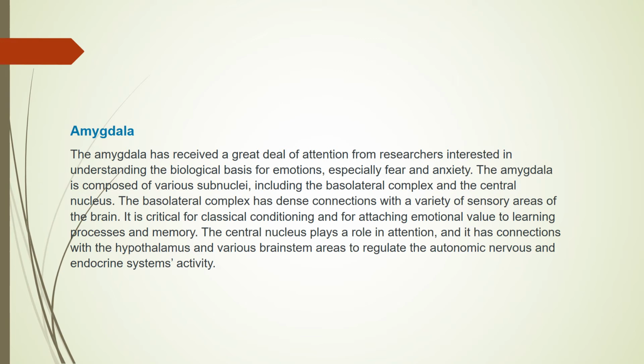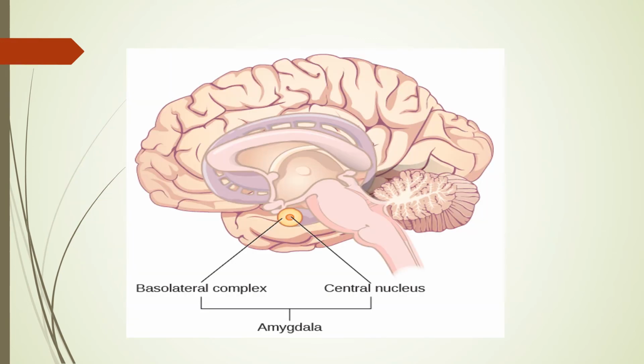The central nucleus plays a role in attention. It has connections with the hypothalamus and various brainstem areas to regulate autonomic nervous system and endocrine system activity. And you can see the two substructures of the amygdala.